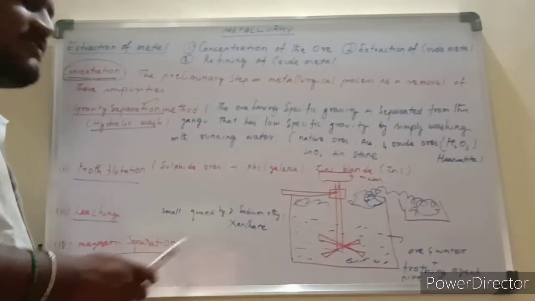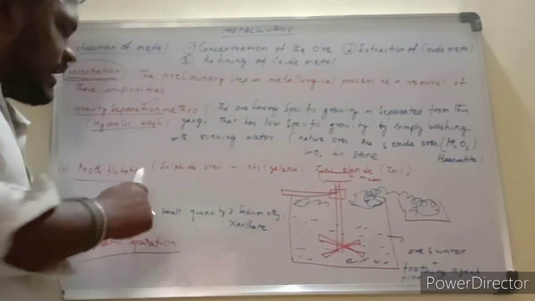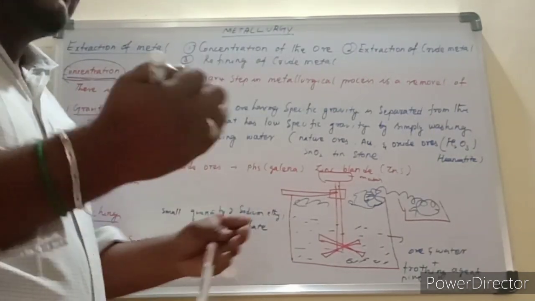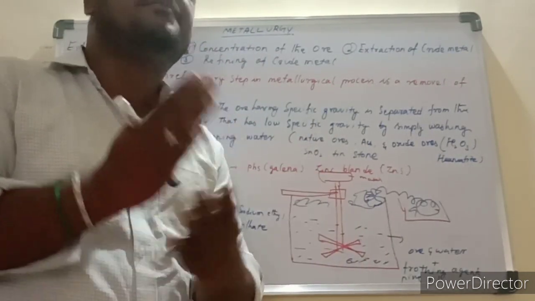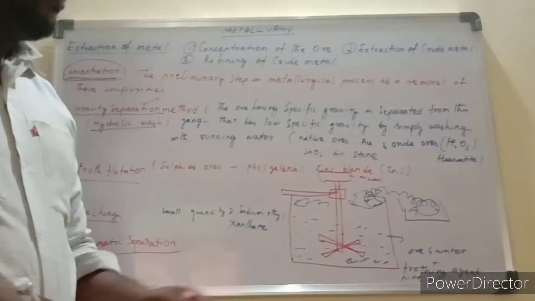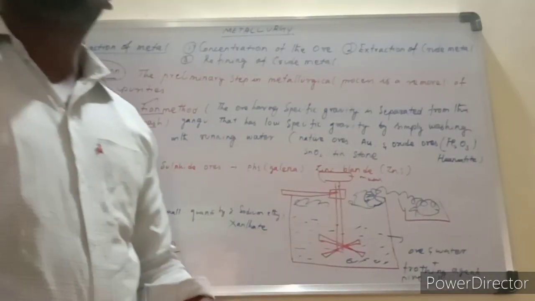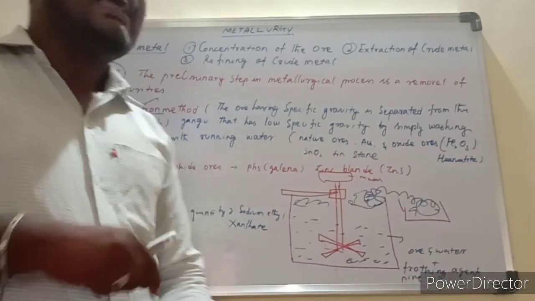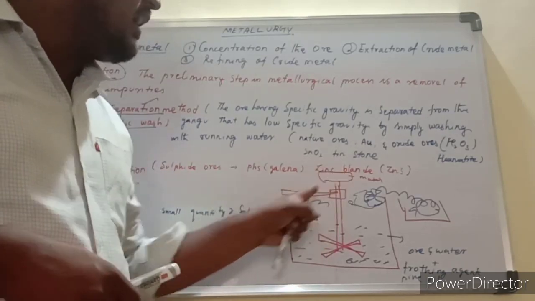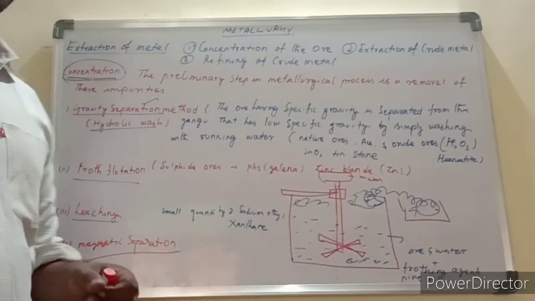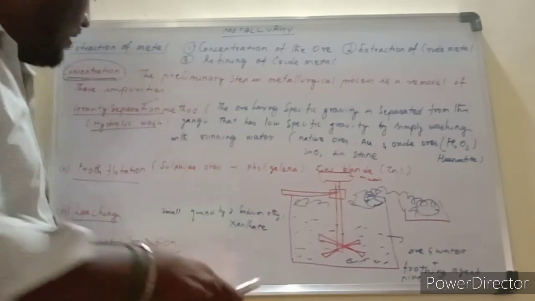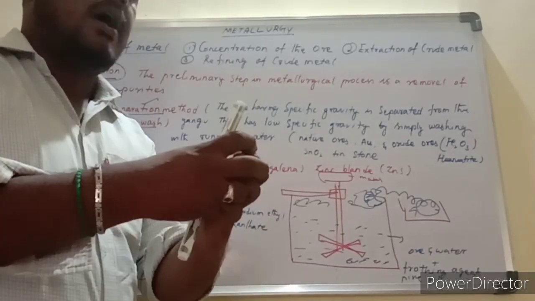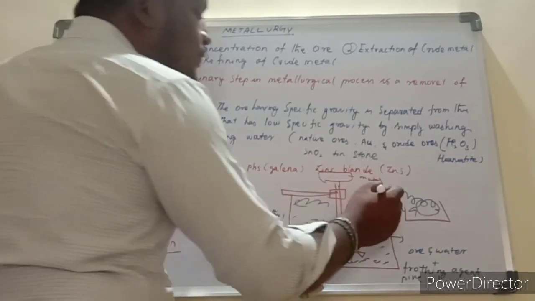In the froth flotation process, generally sulfide ores are concentrated. How is it used? First of all, the crushed powder ore is poured into water in a container, and a frothing agent like pine oil or eucalyptus oil is added, and you continuously stir it. The sulfide ores are not wetted like water, so they come up with the oil in the froth.